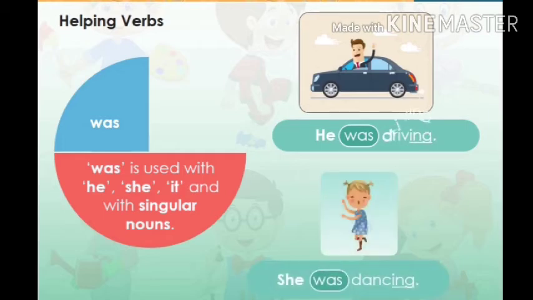Here, driving and dancing are the main verbs. The helping verb was before the main verb tells us that he was driving some time ago, but he is not driving now. Similarly, she was dancing some time back, but she is not dancing now.